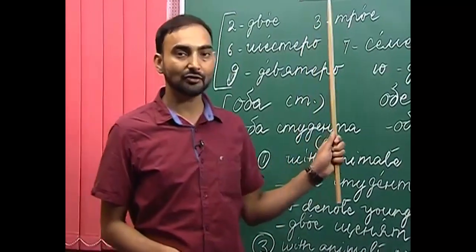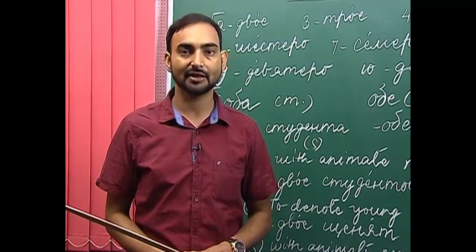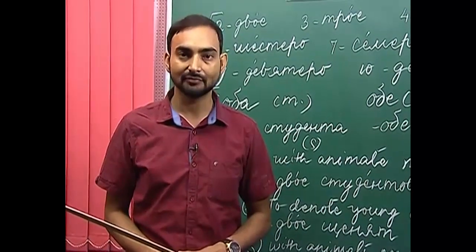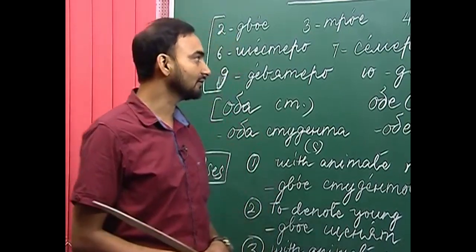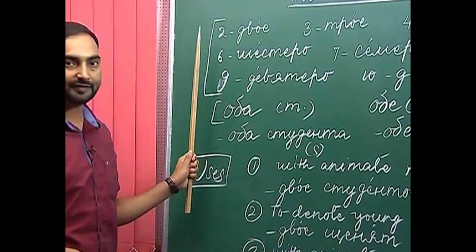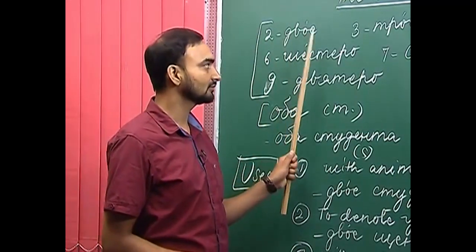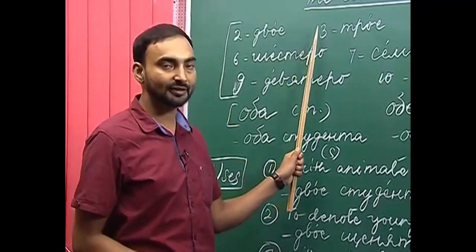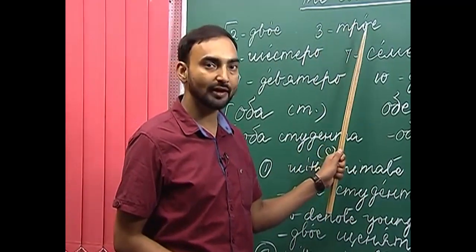And here I would like to mention that there are not many collective numerals in the Russian language, and many of them have been derived from the cardinal numbers. For example, from 2, which is a cardinal number, we derive the collective numeral dvoje. Likewise, from 3, we derive the collective numeral troje.